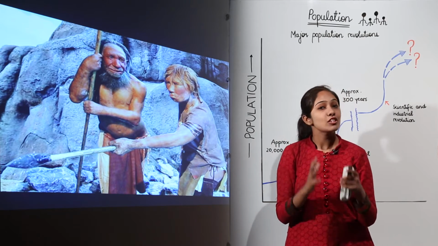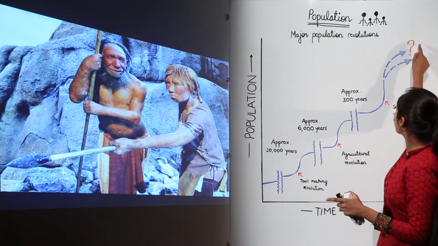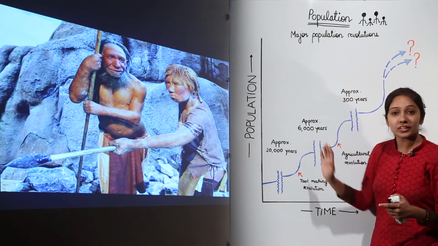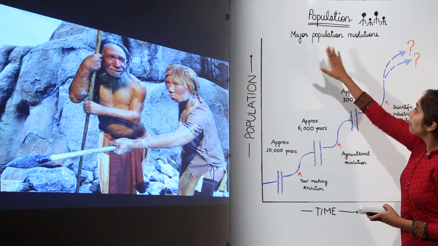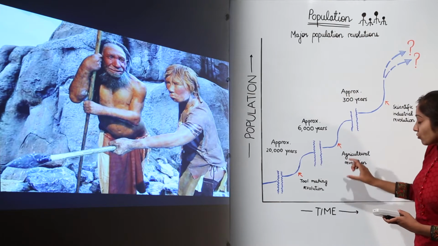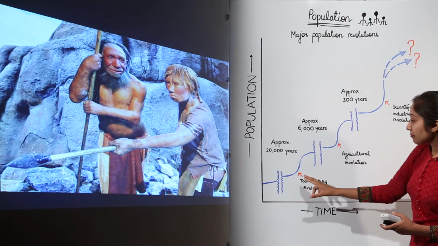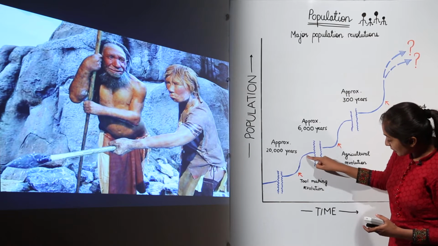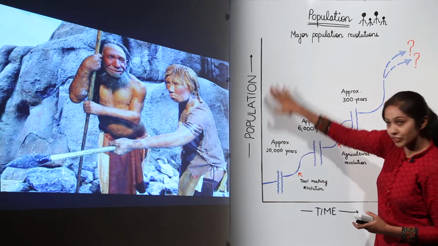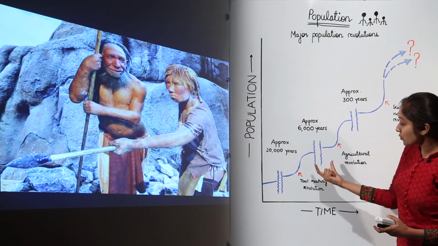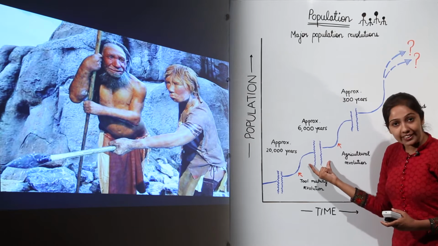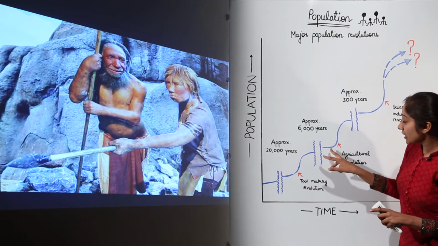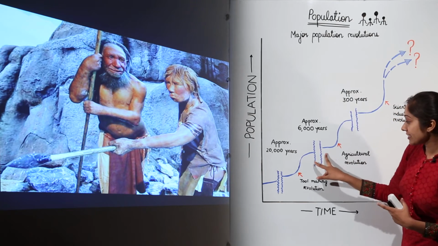And after that we have this modern era, and we have a question mark because we really don't know what is going to happen. So let's understand this graph, which is population versus time. The first major population revolution, as I told you, was the tool making revolution. What happened? There was an initial increase in the growth rate. This shape of the graph shows an increase in the population, and after some time, this wavy gap explains that the growth rate was stabilized. So there was no major growth at this stage.